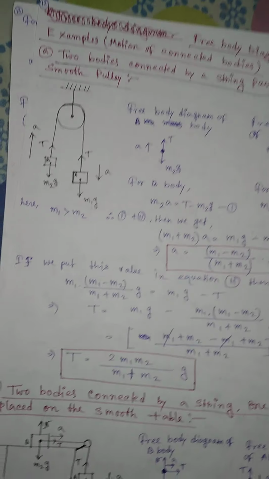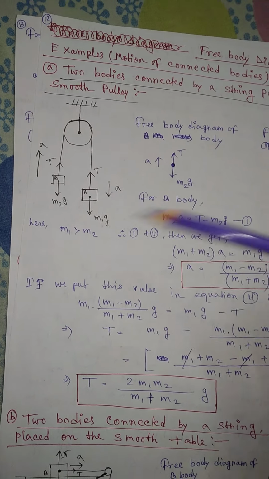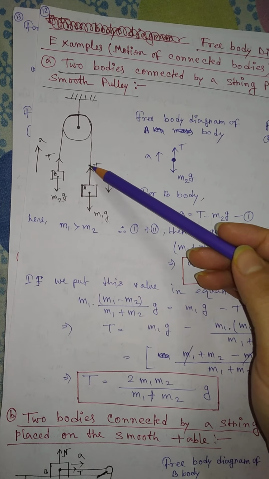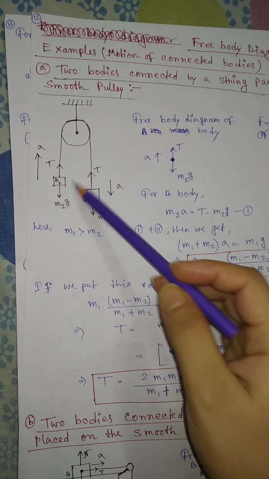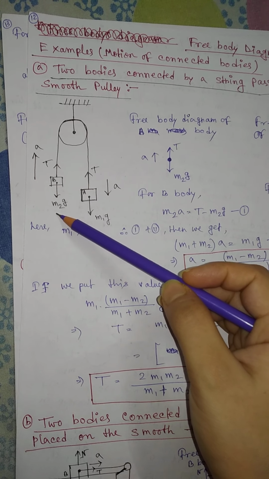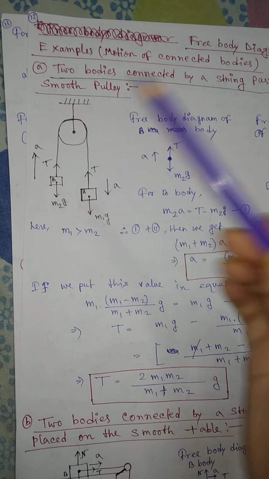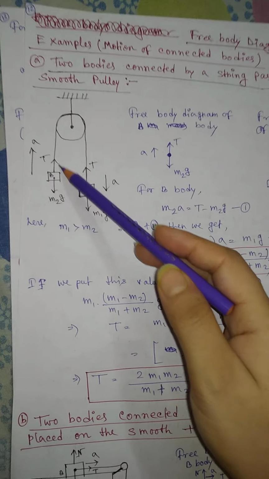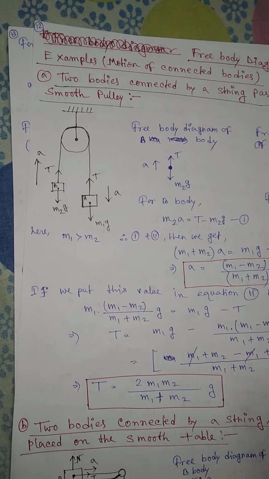Tension always acts away from the connecting point, right? So this is our connecting point and the direction of tension is along this side, and this is the other body, B, whose mass is m2, and the gravitational force on this body is m2g, and the tension force is also T, because this is the same string. That's why tension on both sides is the same.